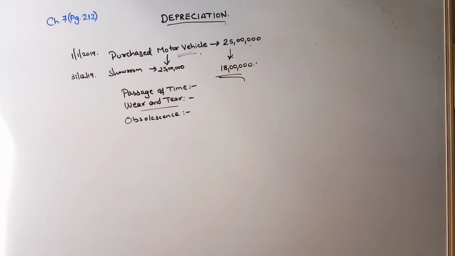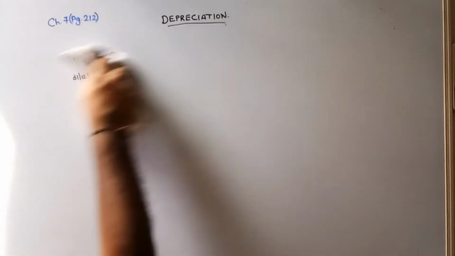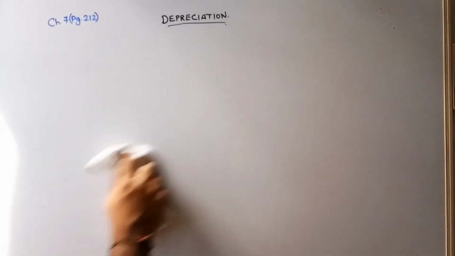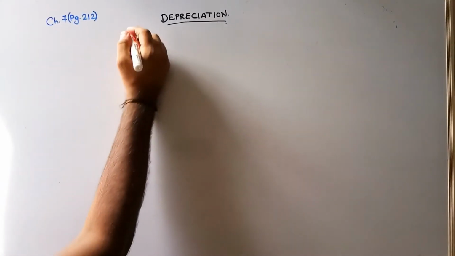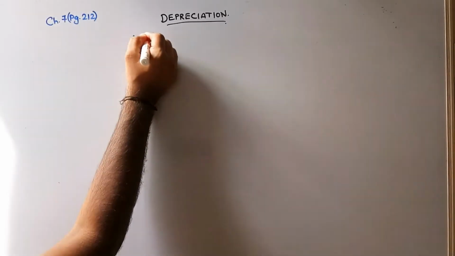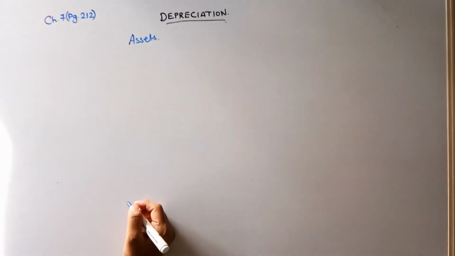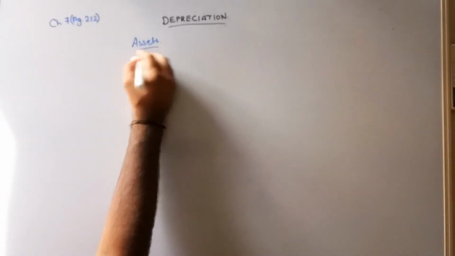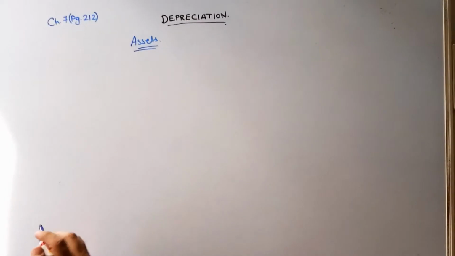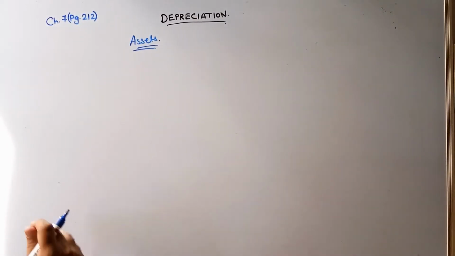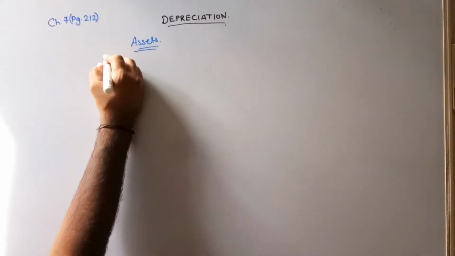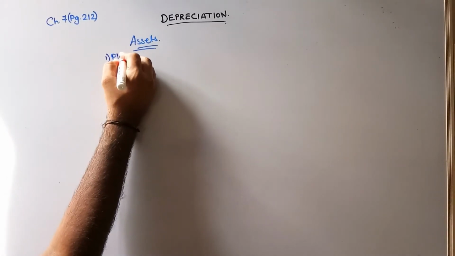I have a few questions. What do we charge depreciation on? Depreciation is charged on which assets? If I tell you I have certain assets, you just keep telling me whether I will charge depreciation on that particular asset or not. Number one, let's say plant and machinery.